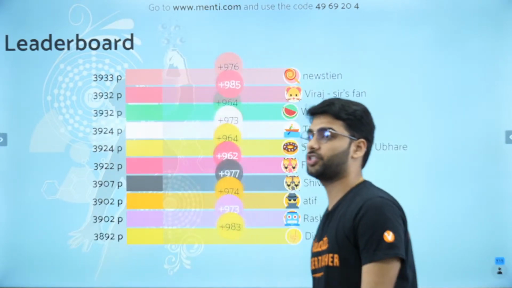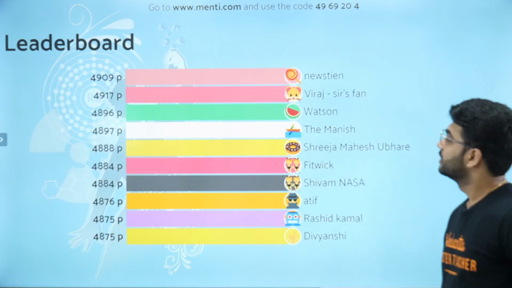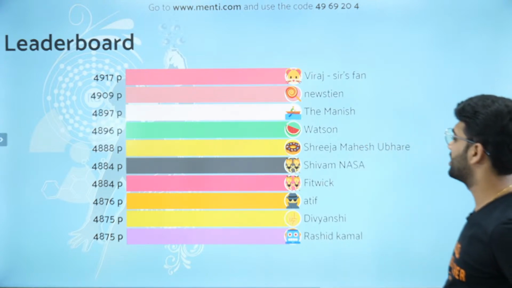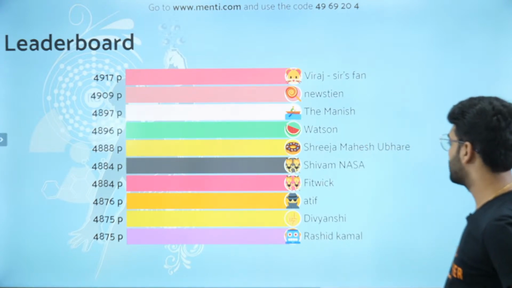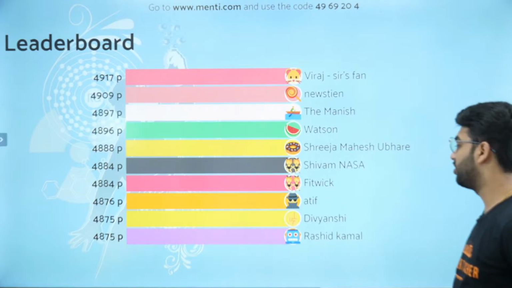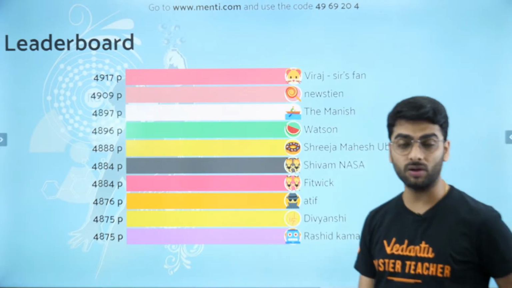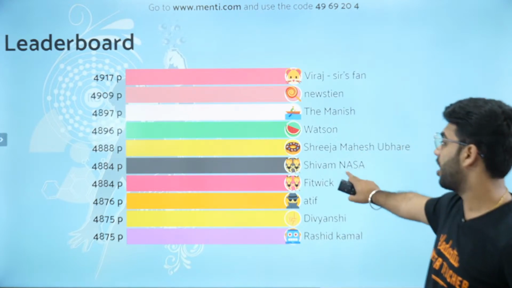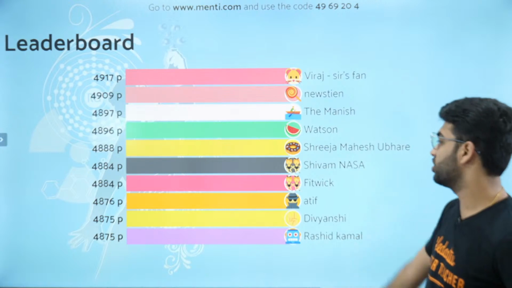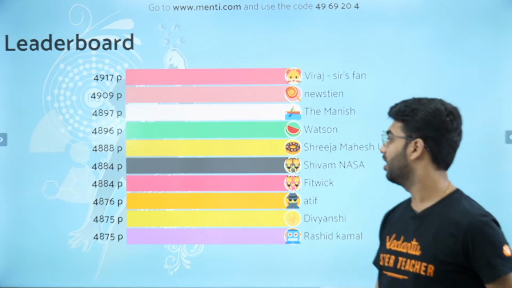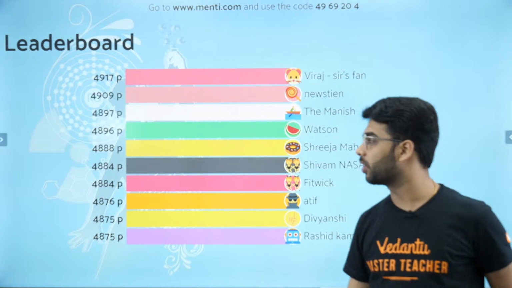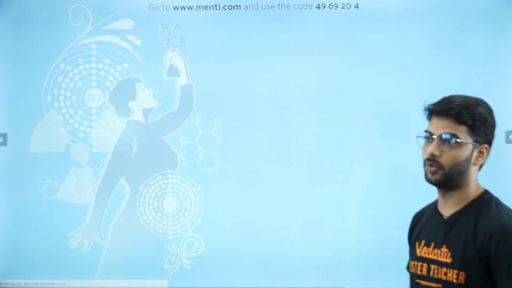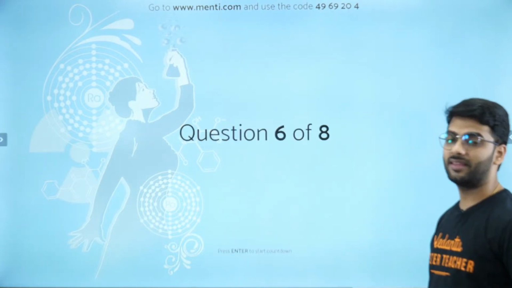And on the leaderboard, wow, Viraj is now leading with 8 points actually. Then Newstein, Manish, Watson, Shrija, Shivam, Fithwik, Atif, Divyanshi, and Rashid Kamal. Wow, that's amazing. And we have got a tie between Shivam and Fithwik and between Divyanshi and Rashid. Chalo, great. Only 1 point difference between Manish and Watson, and Viraj, sir's fan, thank you Viraj, is leading the leaderboard. Looking at the next question.